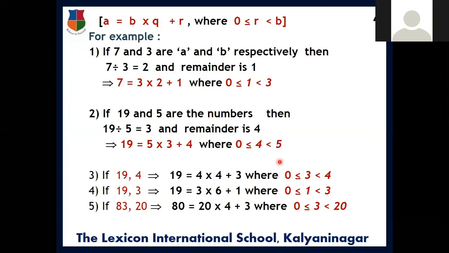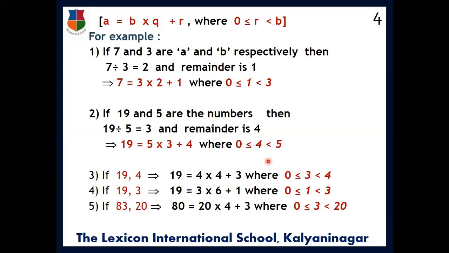Now, before explaining these examples, let us see the uniqueness. Suppose 19 and 5 are considered as A and B. Is there any other way that you can write that relation of 19 and 5 in division lemma form?